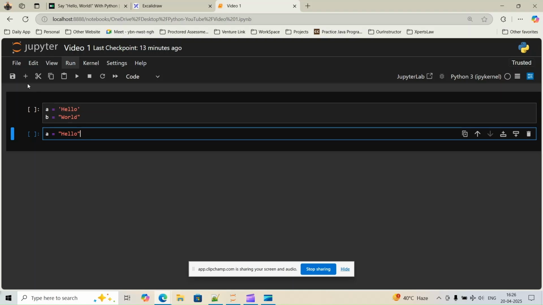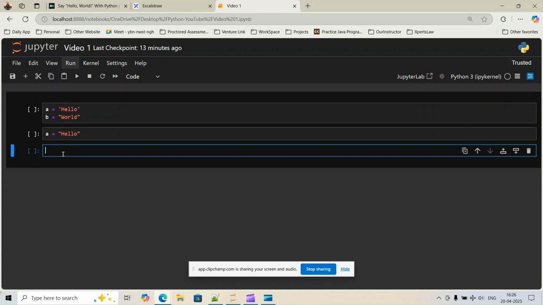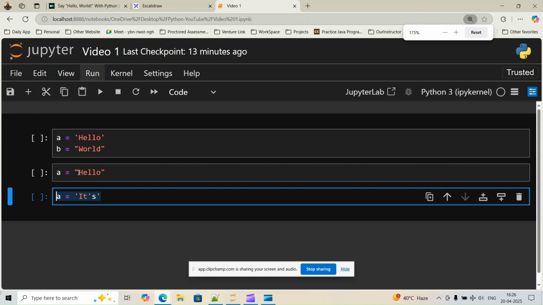Now the question is, why do we need both double quotes and single quotes to be treated as a string? We could use only double quotes or only single quotes. For example, if I use single quotes and write something like this, you see it is not treated as a string, because the apostrophe in the middle ends it.